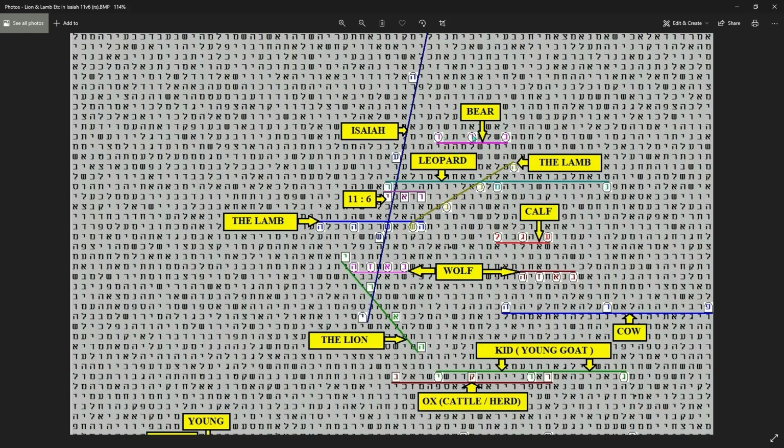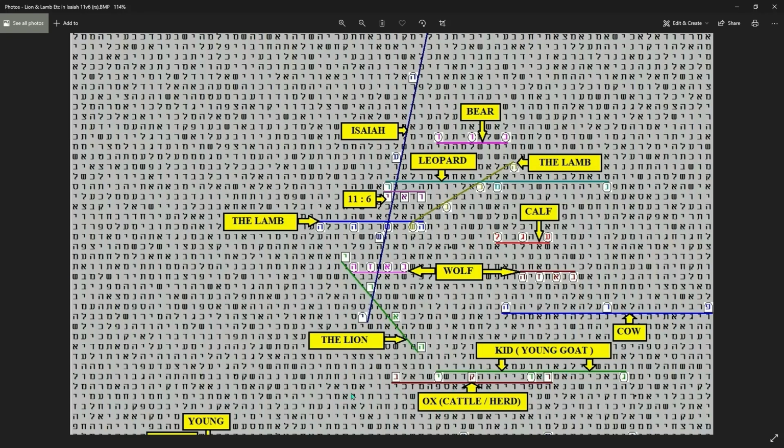There was the bear in pink up here, then the leopard. These are what we found, and you saw me search for earlier. Then there was the calf, the wolf, the pink and the brown there from the original portion coming into the fold. I always say that to people, just look at this, how it's, here it is, the lamb twice over and the lion, and here comes the wolf into it, incredibly placed. Anyway, moving on, the cow in blue, the kid, young goat there in green, and oxen, cattle, herd, whatever, in